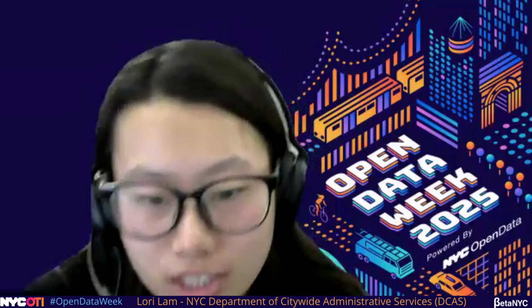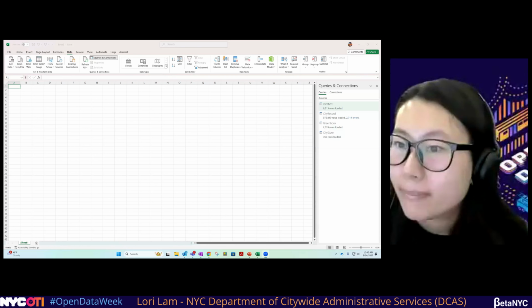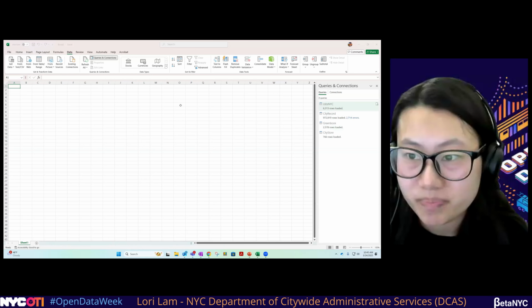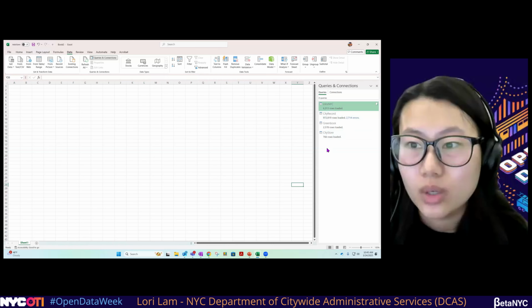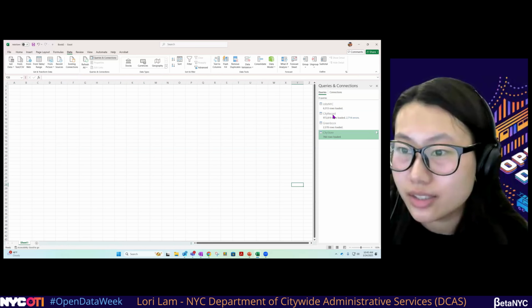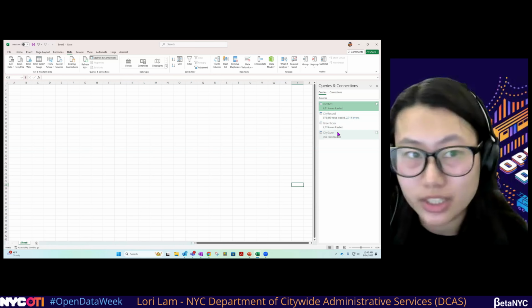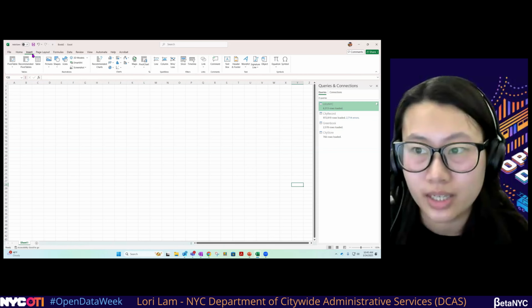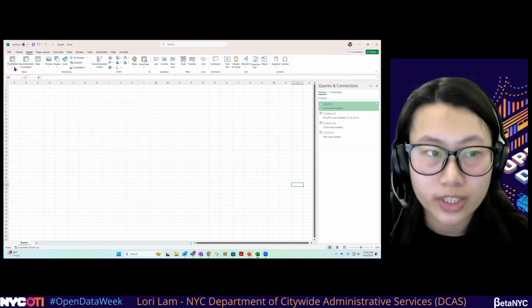All right, I'm gonna share my screen again, because my data sets have been loaded. And now we're gonna work on creating some pivot tables with our data set. Once it's loaded, you'll see it on the right-hand column here. And we can easily create pivot tables using our connections and our queries now.